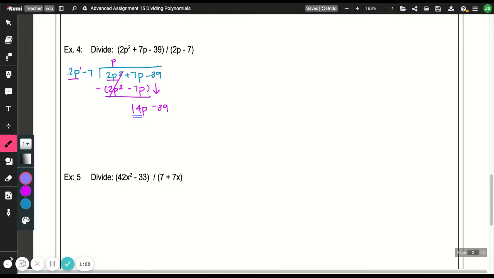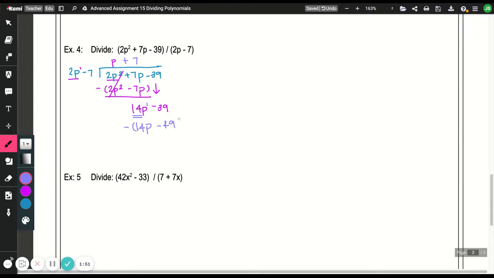What do I multiply 2p by to get 14p? So 2 times what is 14? That's 7. And then p to the first, and this one's p to the first. So no more p's. And then we distribute. 7 times 2 is 14p. And 7 times negative 7 is negative 49.